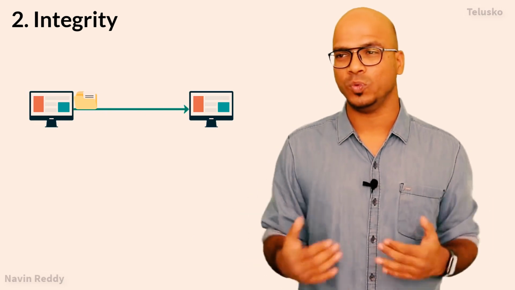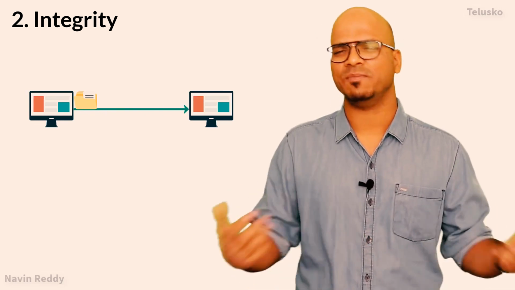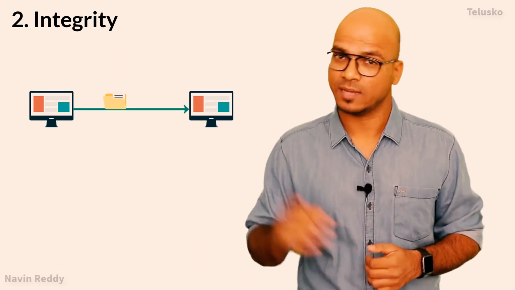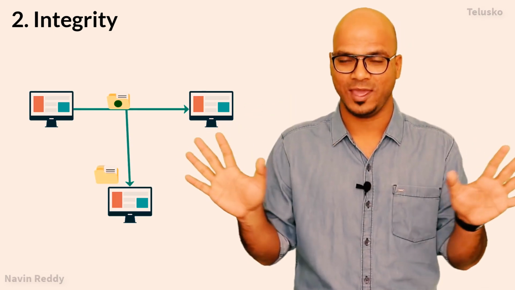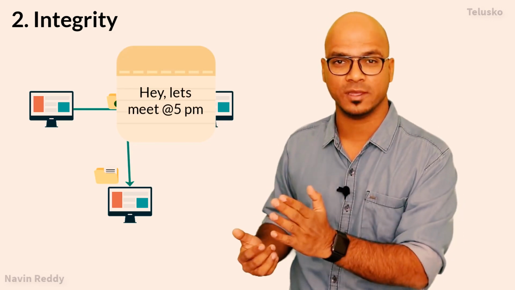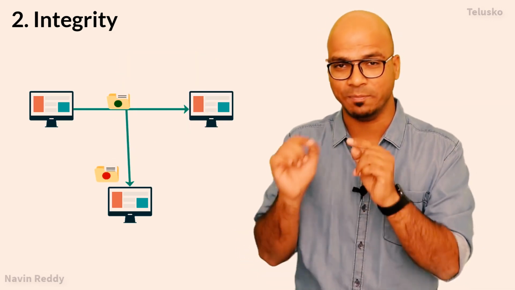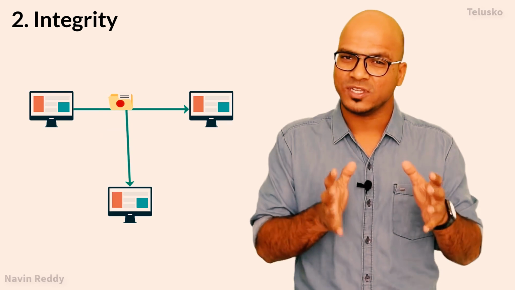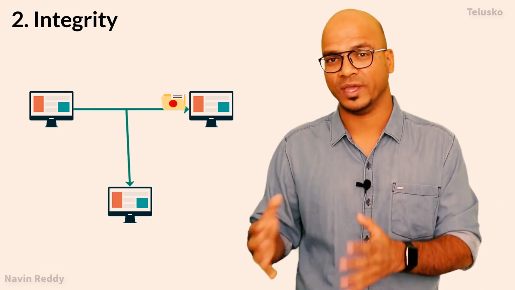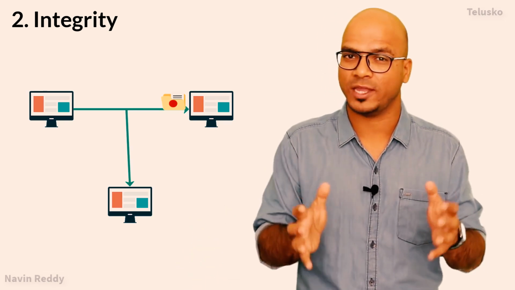The next thing we want to achieve is integrity. Let's say A is sending a message to B, and of course we don't want anyone to see that message. But let's say it's a very simple message: hey, let's meet at 6 p.m. If someone else is able to see that message, that's fine with me. But let's say C comes in between and says, hey, I have read the message, but I also want to modify it. C modifies the data by saying, hey, let's meet at 5 p.m. That's where the problem starts, right? Someone in between is changing my data. So the data which is received by B is different from what A sent, and that's where we have an issue of integrity. We don't want our data to be modified on the network.